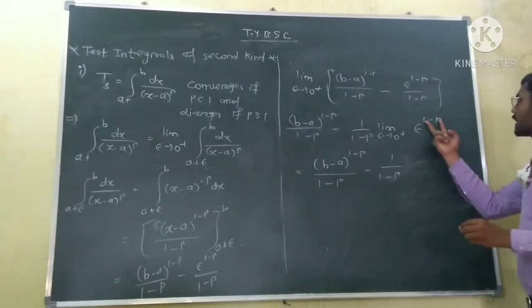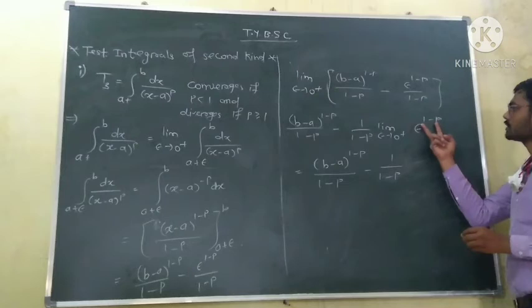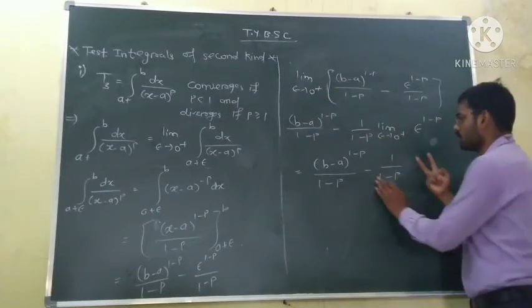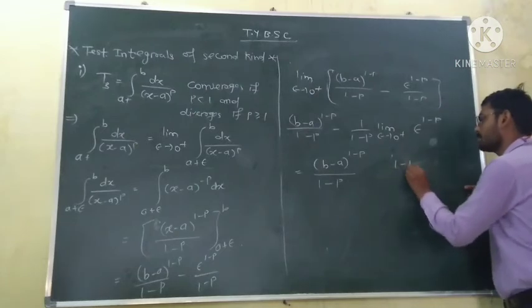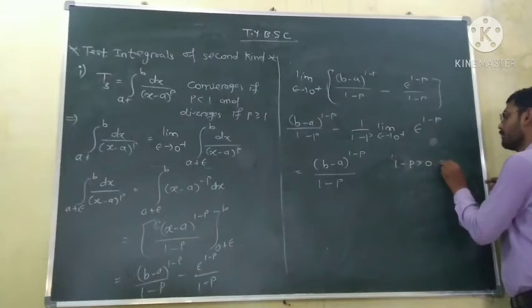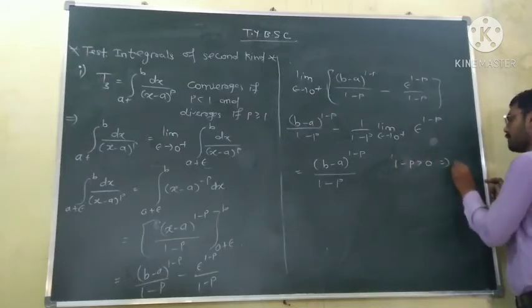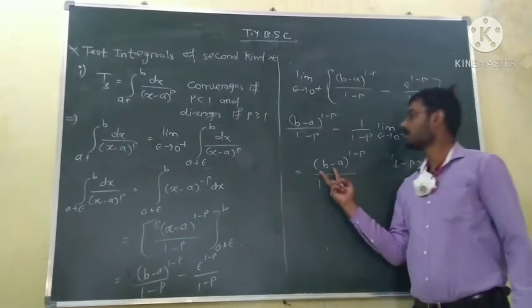If 1 minus p is greater than 0, then limit is equal to 0. So 0 into 1 upon 1 minus p is equal to 0. So value is equal to only this. But 1 minus p greater than 0 means 1 is greater than p, that is p is less than 1. So when p is less than 1, limit is equal to this.